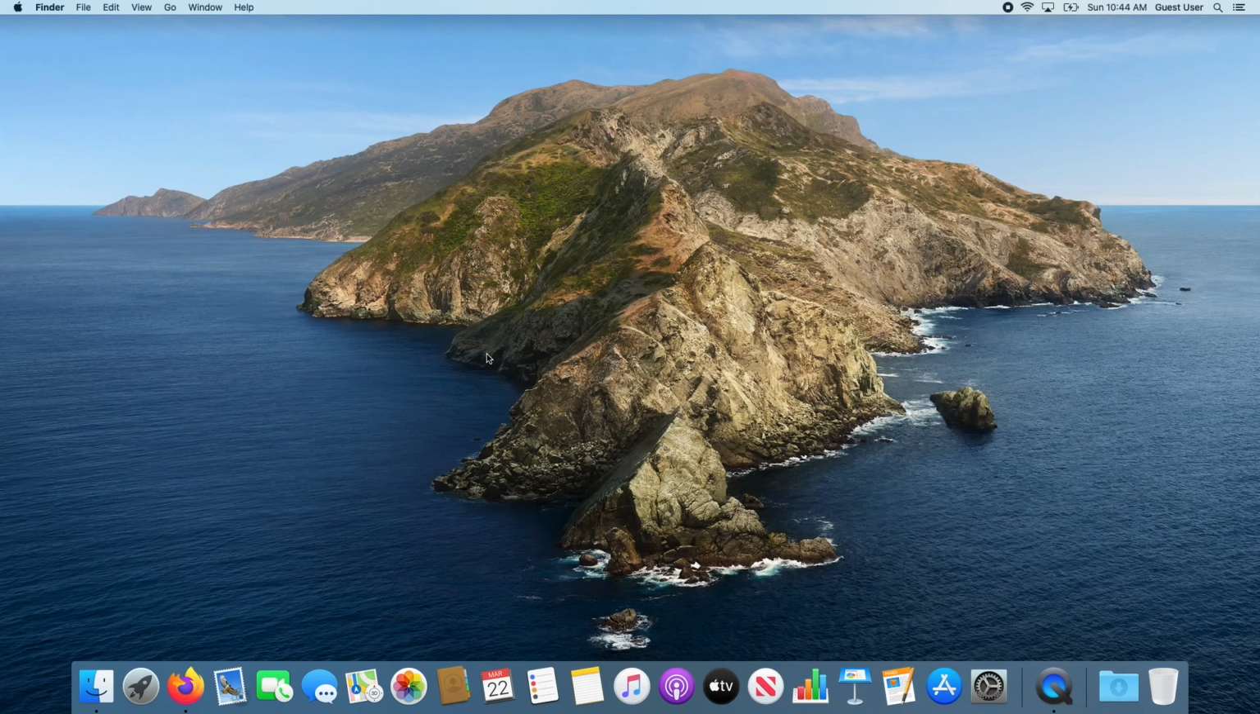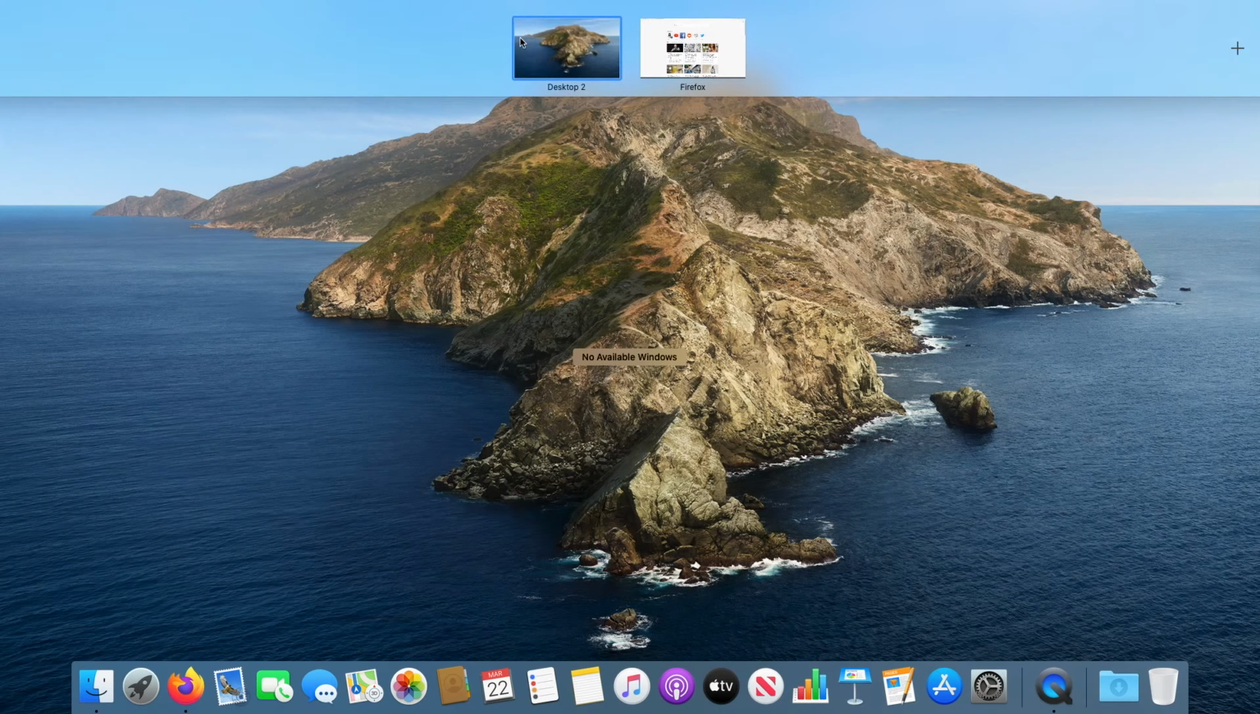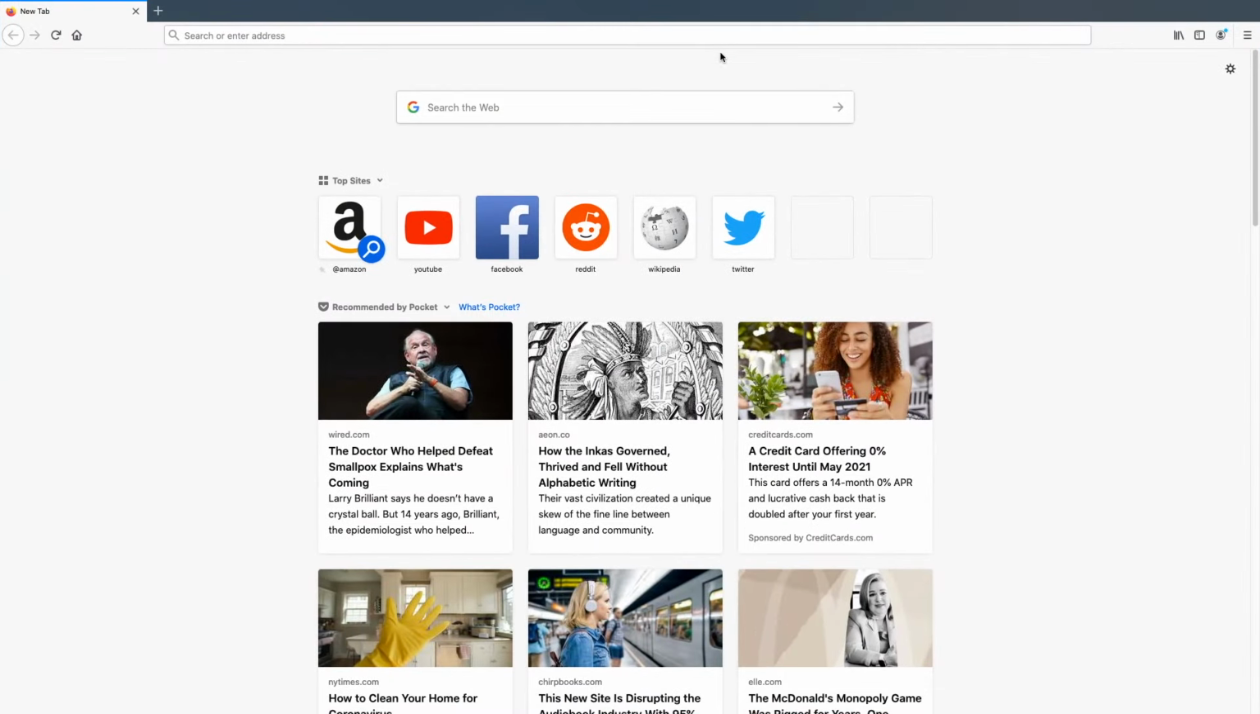So essentially, it's like an area on your computer, so you can have multiple full screen things at the same time. Right now we have Firefox and Desktop 2. And of course Desktop 1 is on my other screen, which you can't see. The Firefox is its own thing.